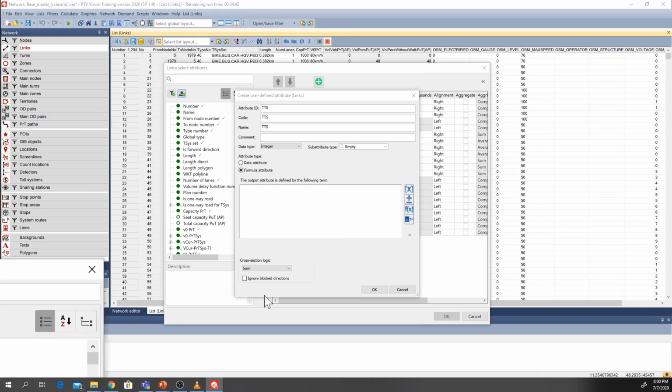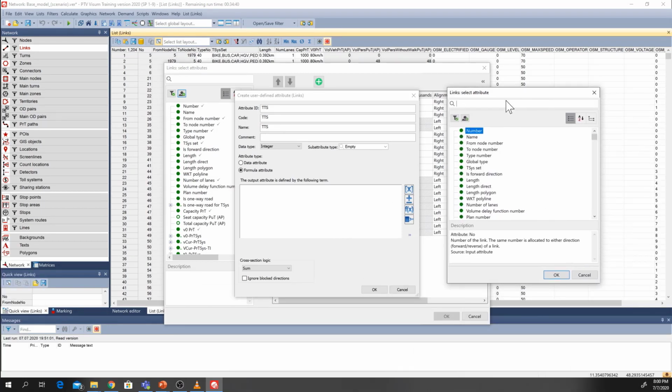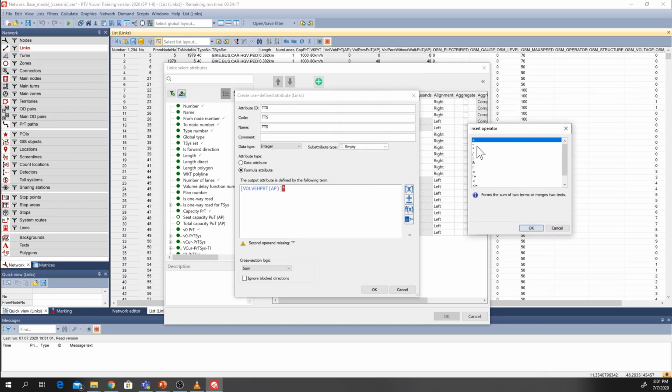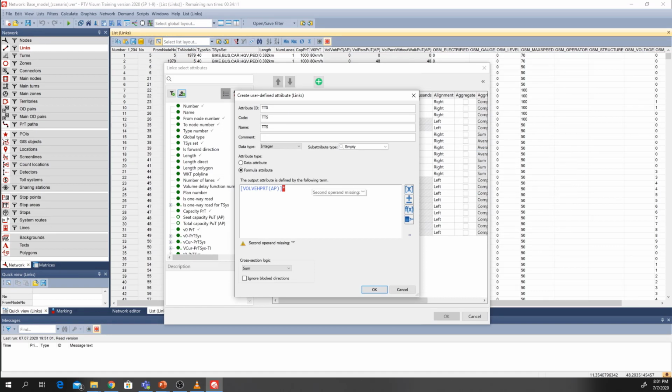To select the link volume, we can come here and search, so volume PRT vehicle. We can simply search vehicle, and the first attribute of the formula is the volume of the PRT vehicles. Then we need to multiply it. You can click on this column and this icon, and click the operator you want. So I want this operator, and okay, I already had one.